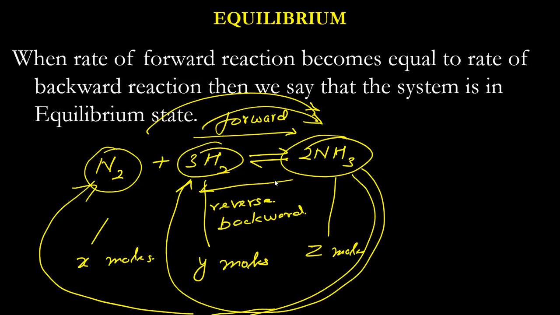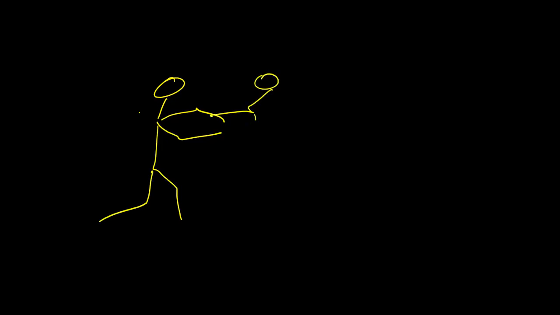So how can we understand that the reaction is happening and still the concentrations are constant? Suppose you have Anish and Divya, they are pushing one another. My drawing is horrible, so bear with me.